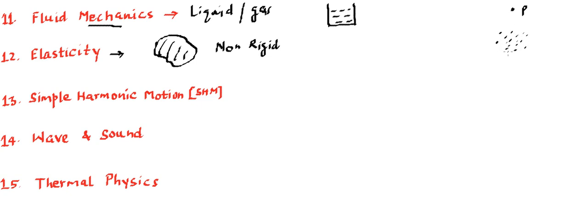Then they were liquid or gas in fluid mechanics, and they are non-rigid in nature, that is elastic, which is in 12th. So after considering these 12 chapters, you should be able to connect each and every object that we see in real life with these theories, how they are following the rules that we have studied over here. The more you connect, the better understanding you will gain over time. And after learning this 12th, we will move to the 13th chapter, which is simple harmonic motion.